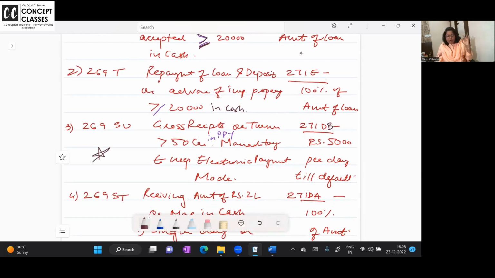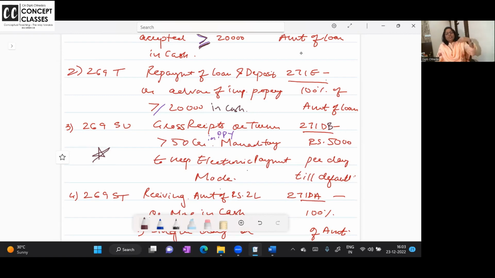If the turnover or gross receipts of my business exceeds 50 crore in the PPY, it's PPY, not pani puri. I always say this is preceding previous year. So in the last year, if the turnover exceeds 50 crores, it is mandatory to keep electronic mode of payment.